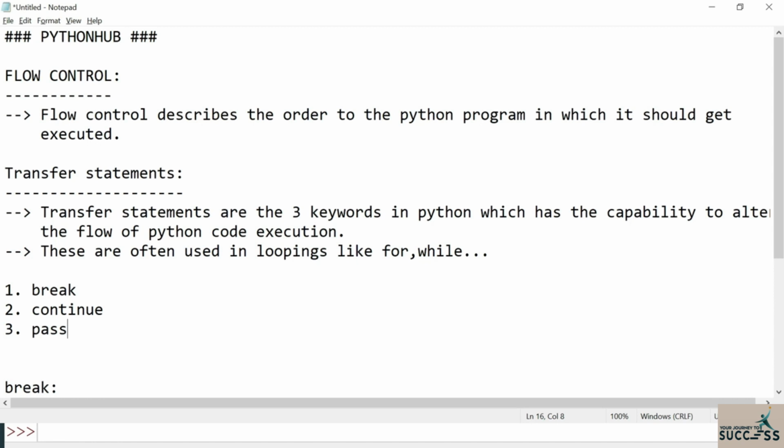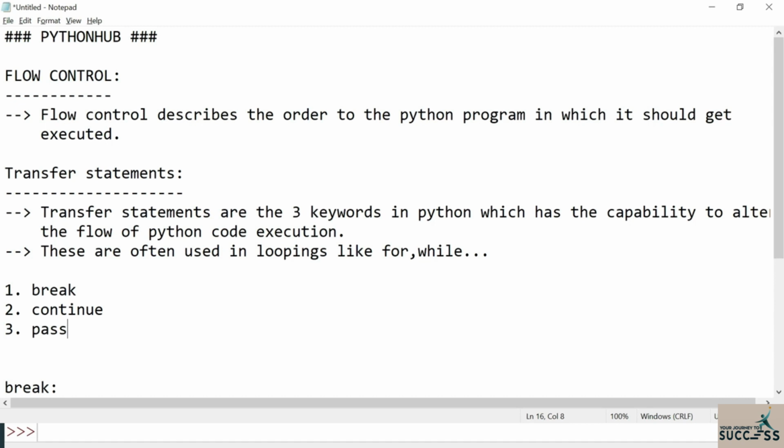So what is the use of these transfer statements? These transfer statements have the capability to alter the flow of execution. Think that we are executing a Python code in a certain flow, and in between, if we apply these three keywords, the flow we are executing can be altered, or else that flow can be stopped with the help of these transfer statements.